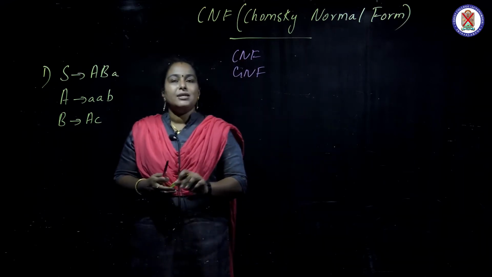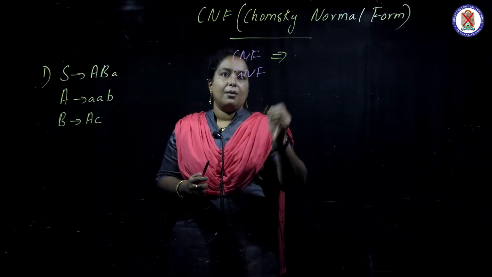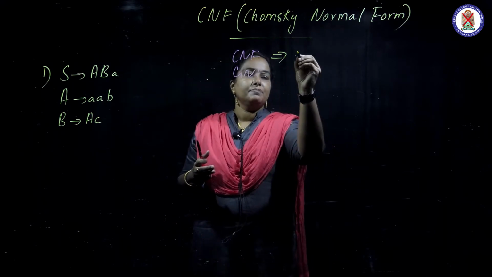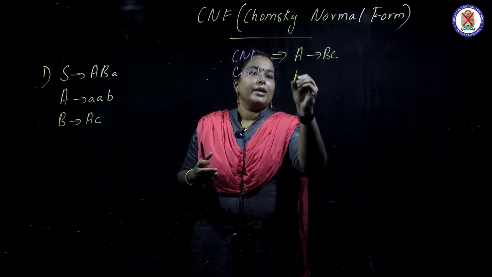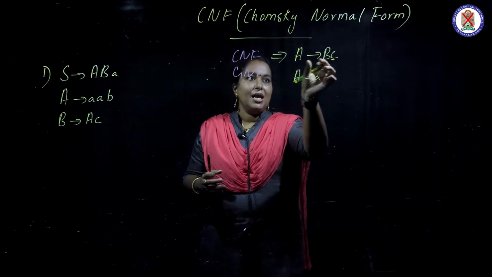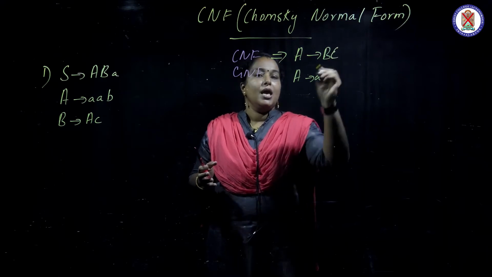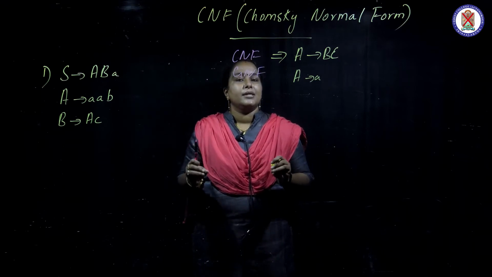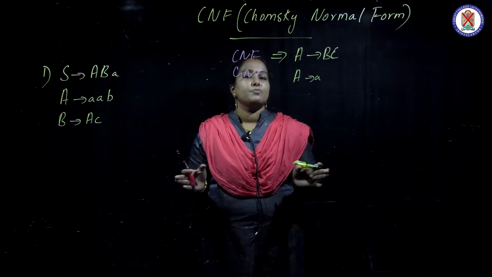So what is said by Chomsky? Chomsky says that every context-free grammar to be parsed or recognized by a computer must be in the forms A gives BC or A gives a. What do you mean by this? A non-terminal can derive two non-terminals. That is two, which is very important. Or a non-terminal can derive a terminal. These two forms can only be recognized by a machine.